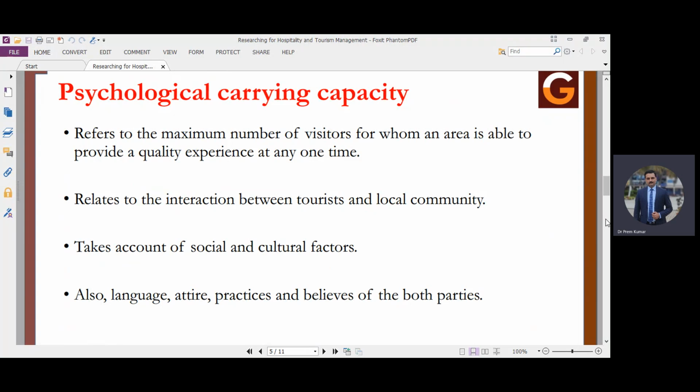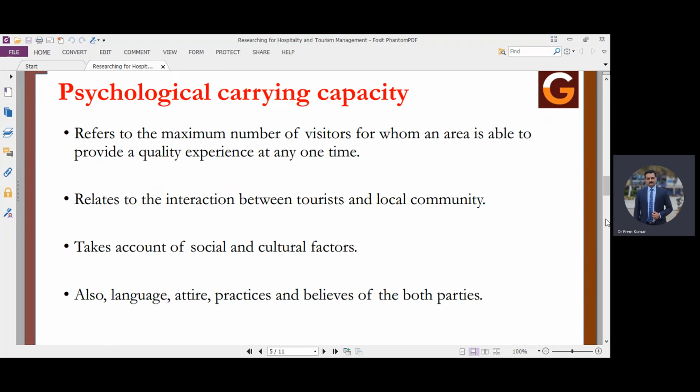For example, if we take agri-tourism, we see that a limited number of homestays will be there with the farmers, so they cannot welcome more tourists than what they can cater to. It will also relate to the interaction between the tourist and the local community.